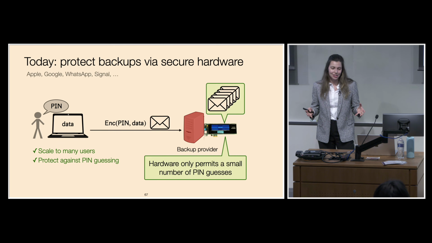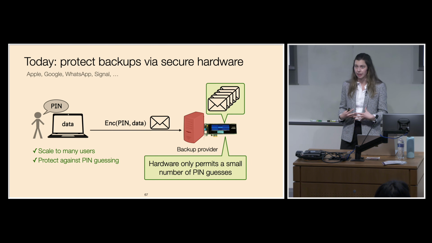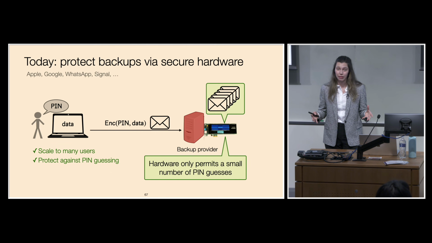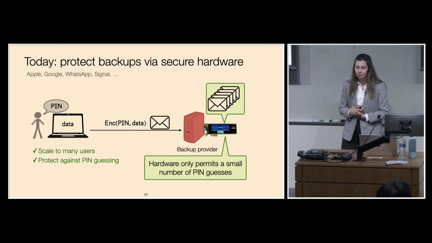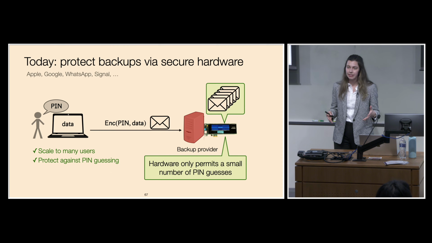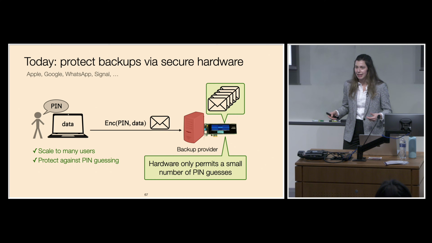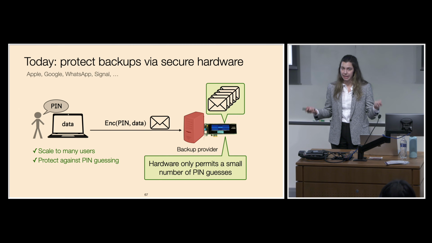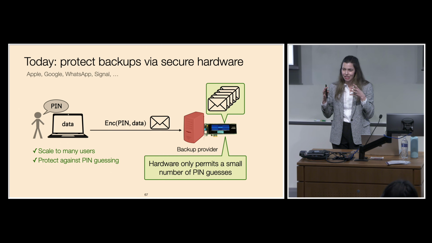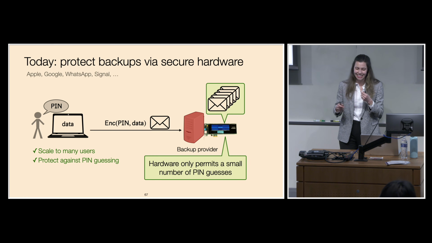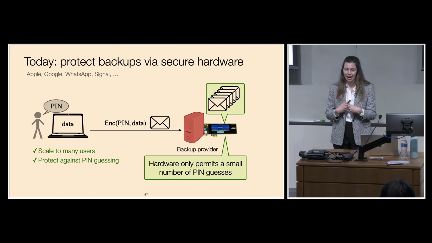And so the way that industry has addressed this is by using secure hardware. Apple, Google, WhatsApp, and Signal have proposed and deployed solutions based on secure hardware. The high-level idea is that the hardware is only going to permit a small number of PIN guesses. So now if an attacker can subvert the backup provider but can't subvert the secure hardware device, it can only get a small number of PIN attempts. This approach essentially strengthens this low-entropy PIN that a user can remember, and so now the attacker can't actually get that many guesses to recover the user's data.